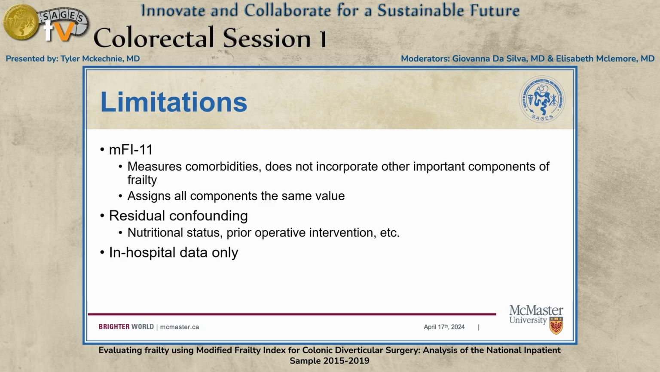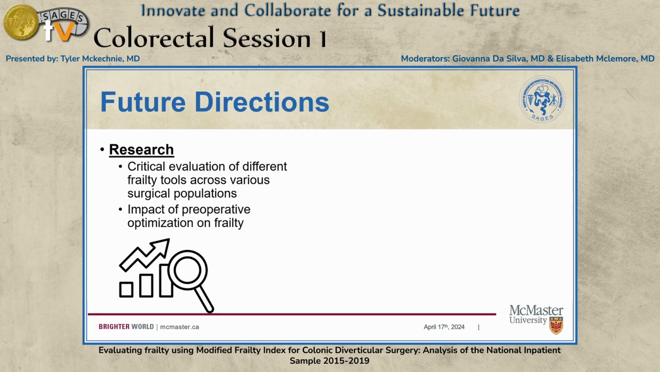I think the biggest issue with this study is residual confounding. The NIS doesn't necessarily have all of the baseline covariates that are important for these outcomes, such as nutritional status, smoking status, HG classification, and more. And lastly, it's important to bear in mind that the NIS only has access to inpatient data relevant to the index stay in hospital, and so we're missing some patient-important outcomes such as readmission and stoma-free survival.